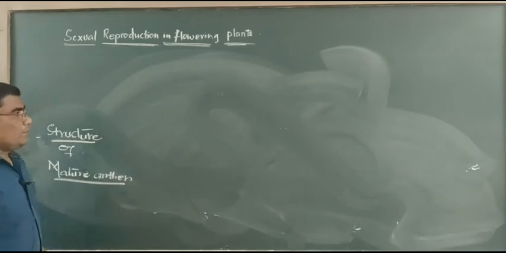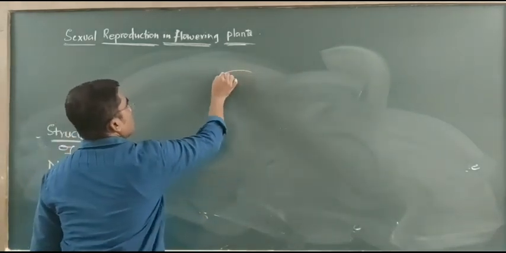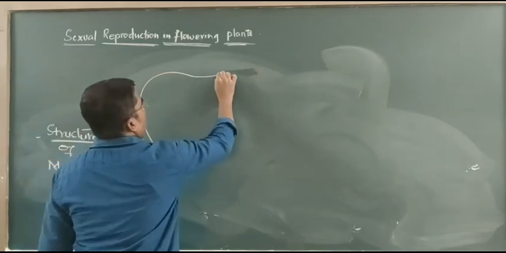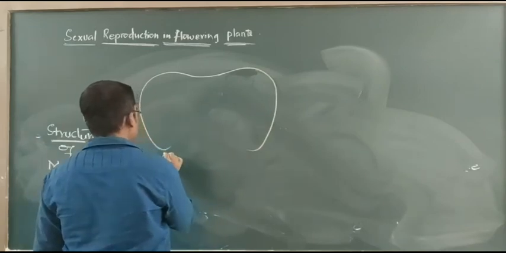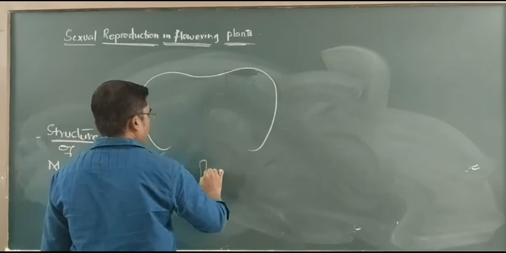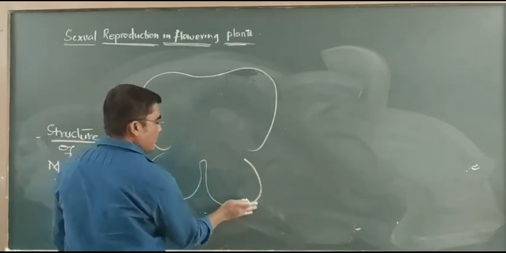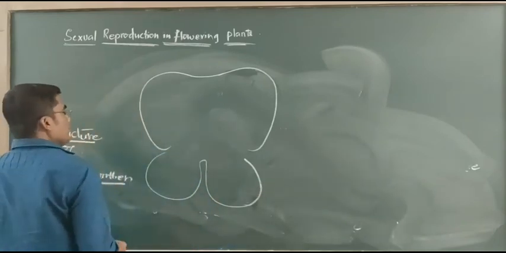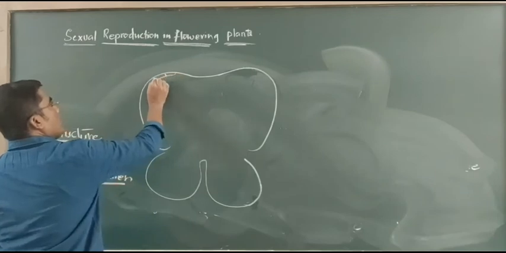When we discuss the structure of the mature anther, it appears like this. Here the epidermis is present.